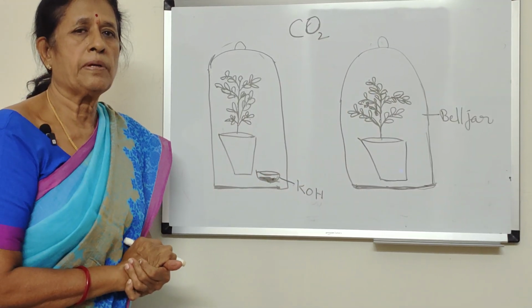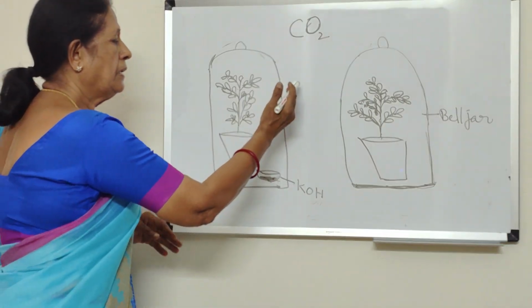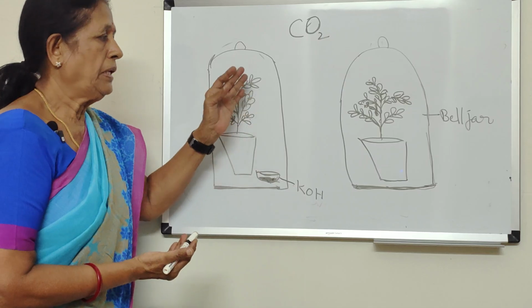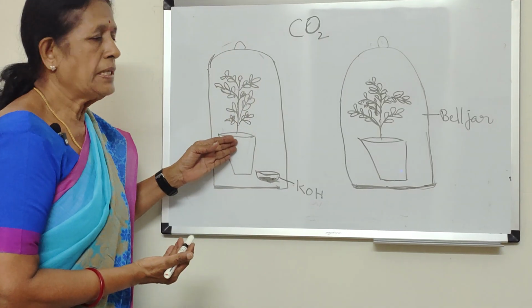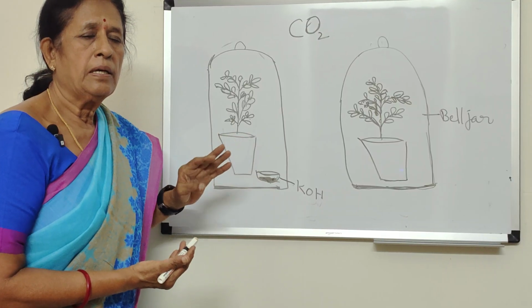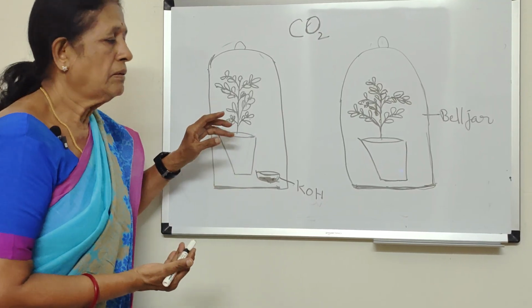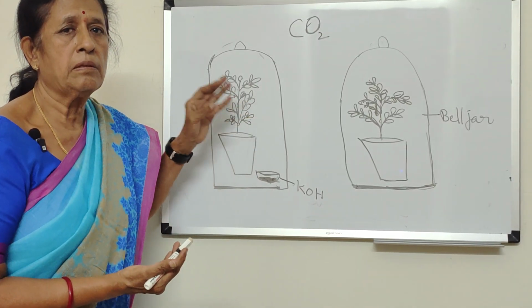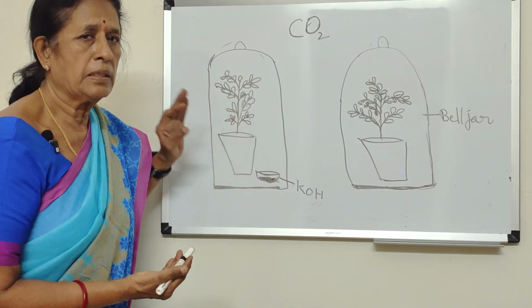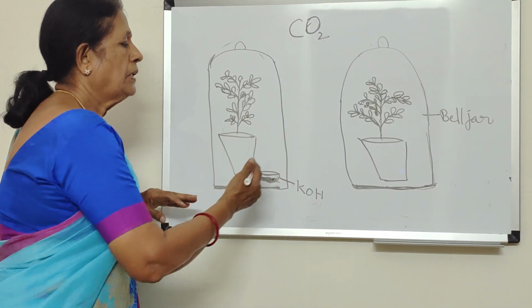Why? What is the difference? Both are getting equal sunlight, water is there, chlorophyll is there, everything is there. Why are the plants not able to synthesize food material? Glucose is not synthesized here. That is the question. So what is the difference?